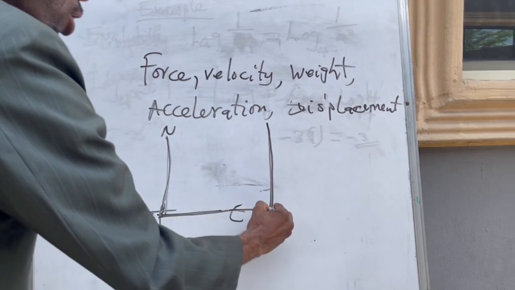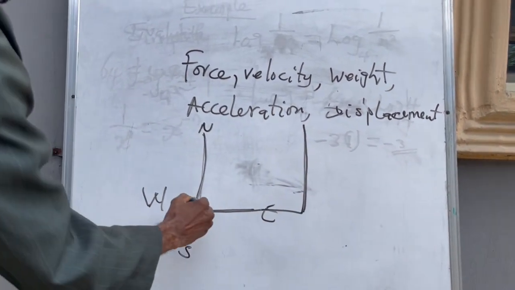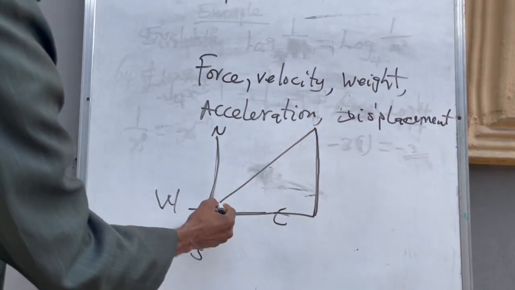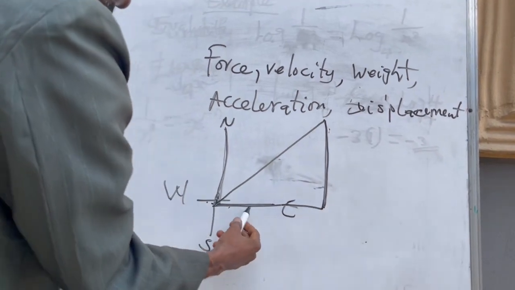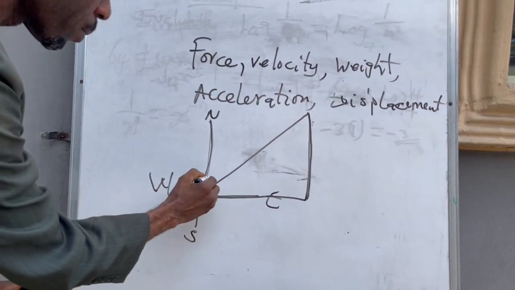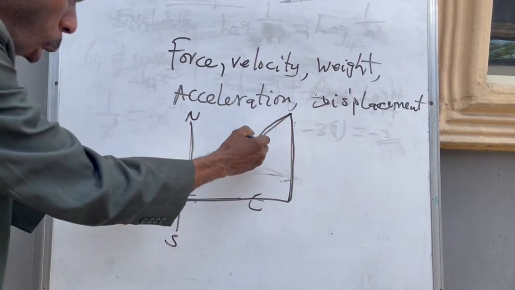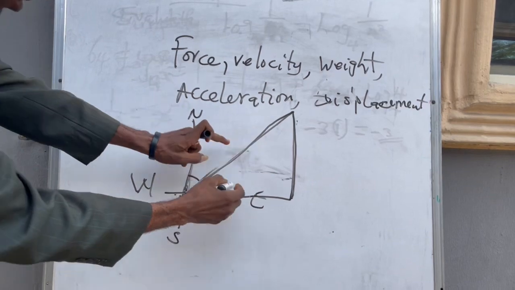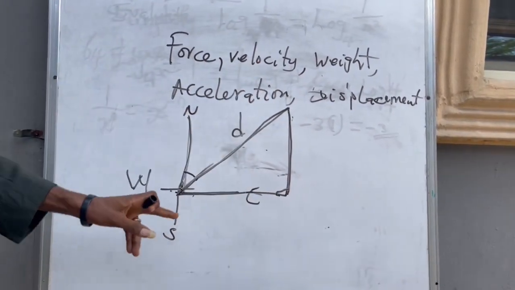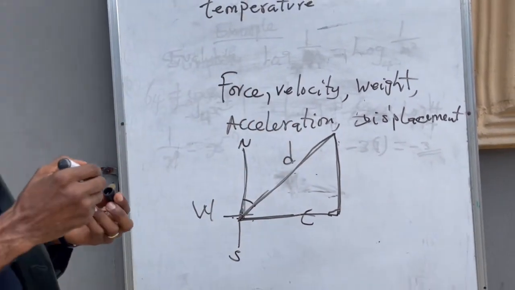If I want to measure the displacement of this car, the displacement will have to be from here down to this place. So all these are distances. Here is a distance, this is a distance. But the displacement with which this object moves is from north down to this place. This is where the car is now. So the hypotenuse of this triangle is the displacement. The resultant here is the displacement, the movement of this car.